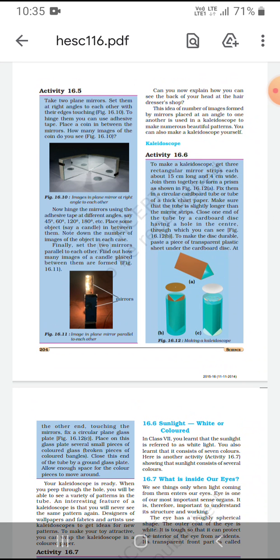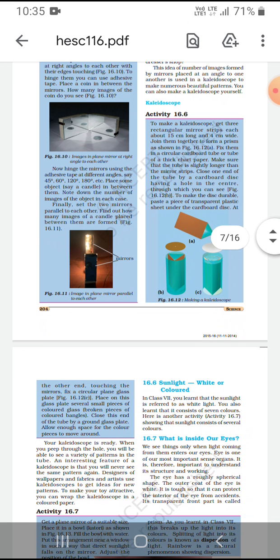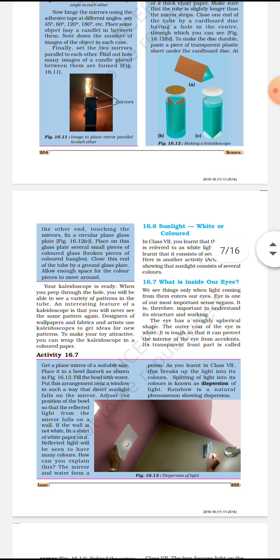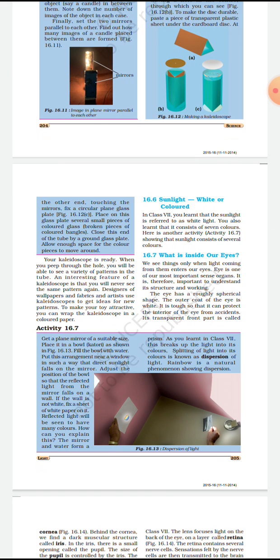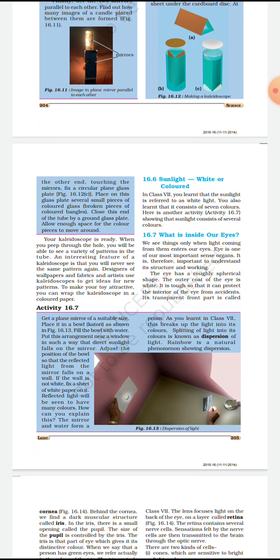Close one end of the tube with a cardboard disc having a hole in the center through which we can see. To make it more durable, paste a piece of transparent plastic sheet under the cardboard disc. At the other end, touching the mirrors, fix a circular plain glass plate. Place on this glass plate several small pieces of colored glass, and close this end of the tube with a ground glass plate. Leave enough space for the colored pieces to move around.